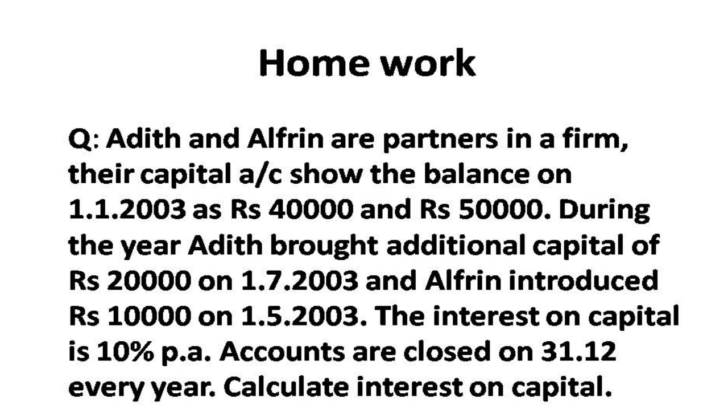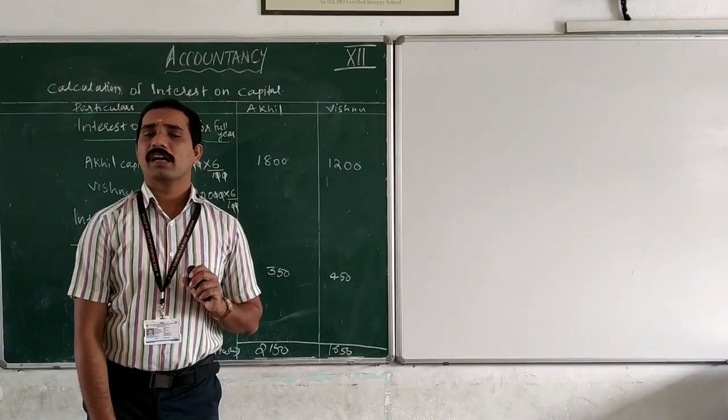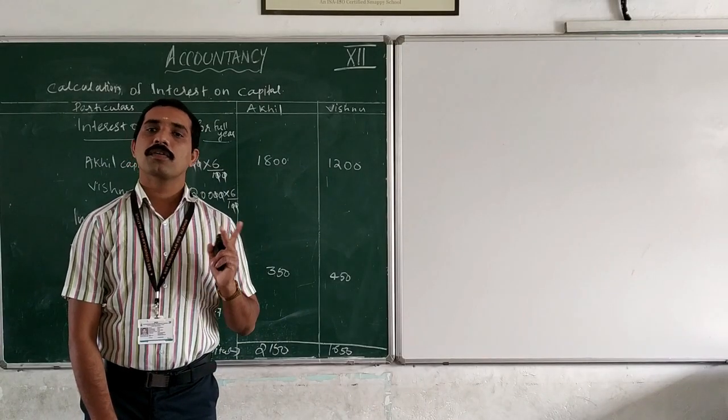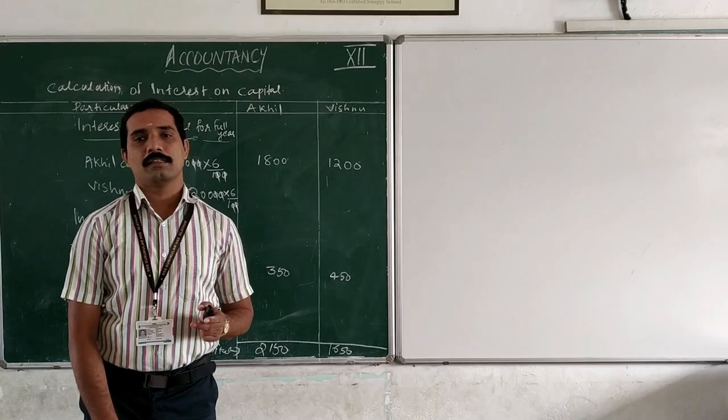The interest on capital is 10% per annum. Accounts are closed on 31st December every year. Calculate interest on capital. This is the question. So you can find out the answer.